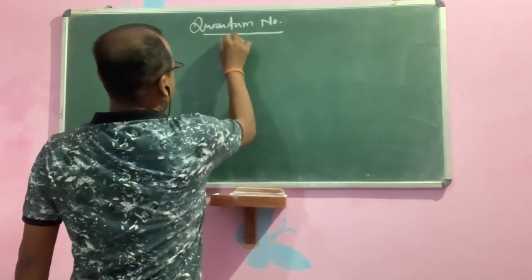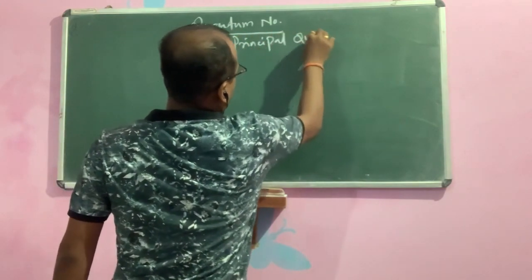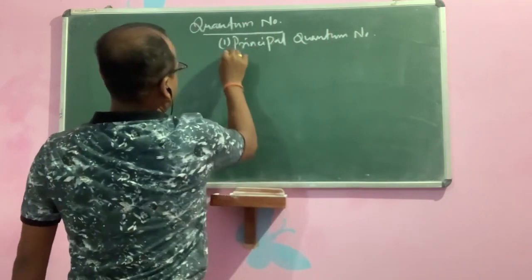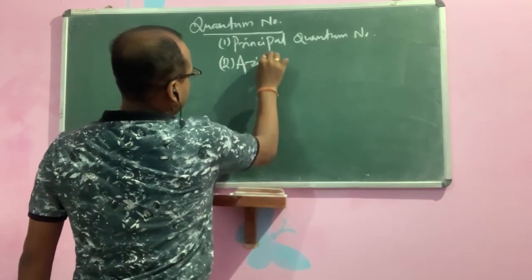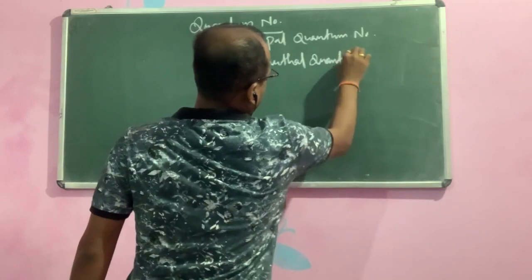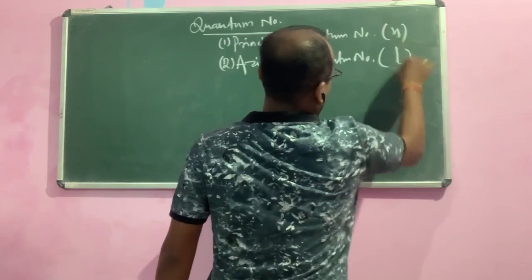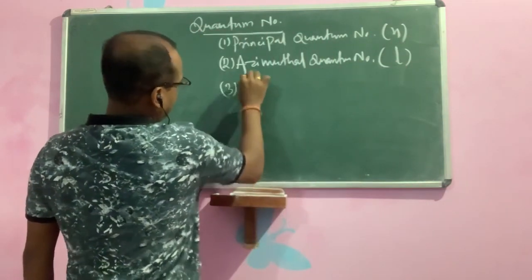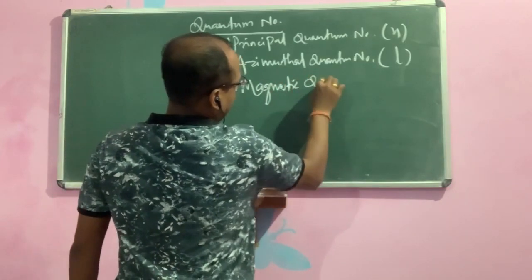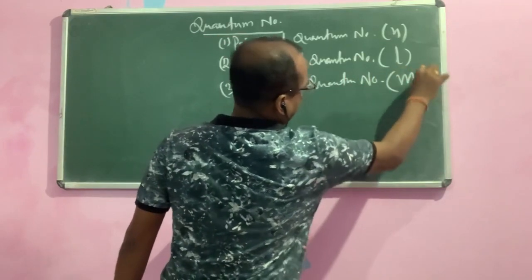First one is the principal quantum number, n. Second is the azimuthal quantum number, l. Third is the magnetic quantum number, that is ml.